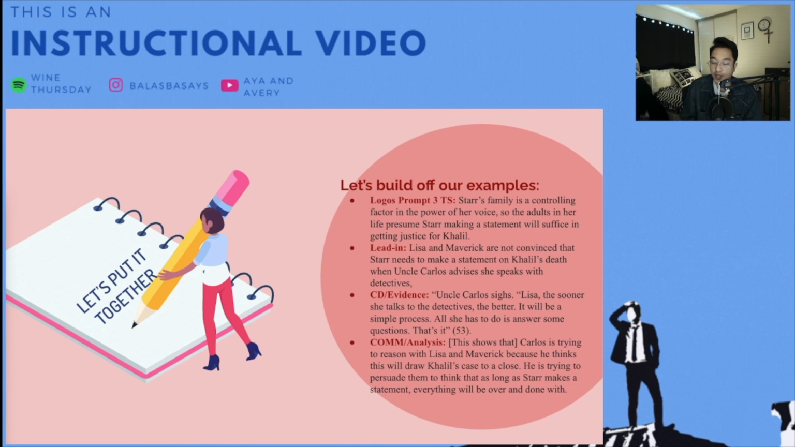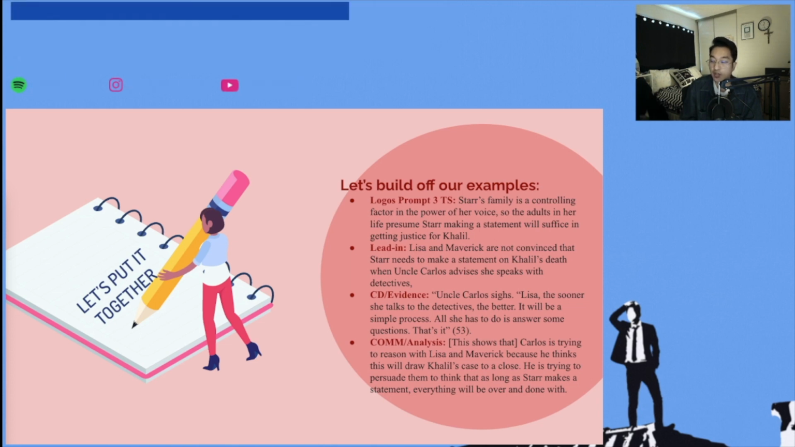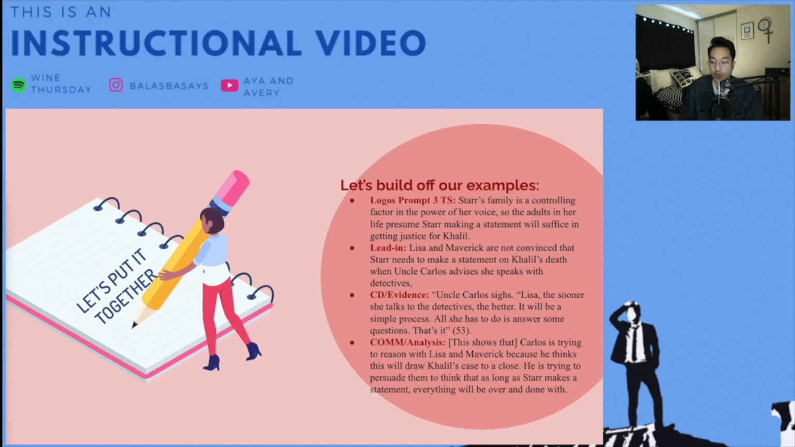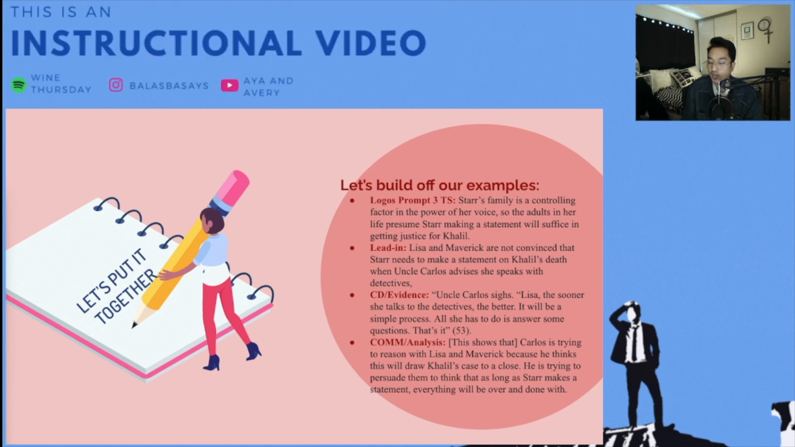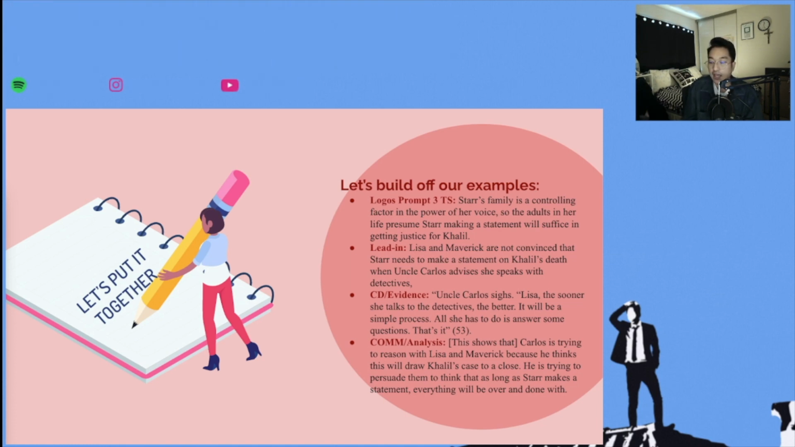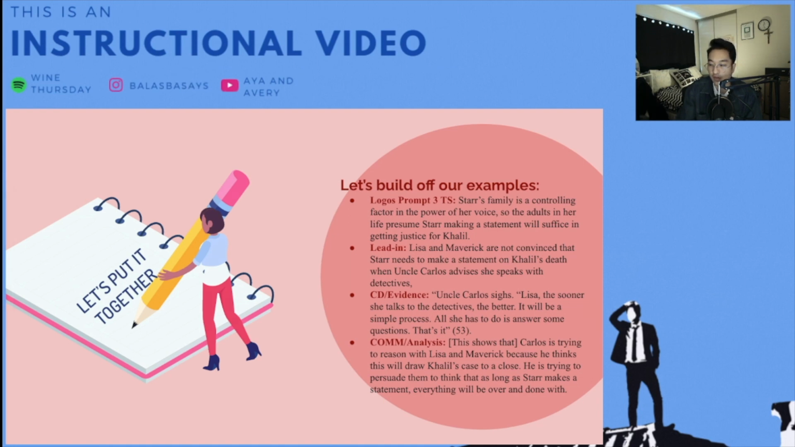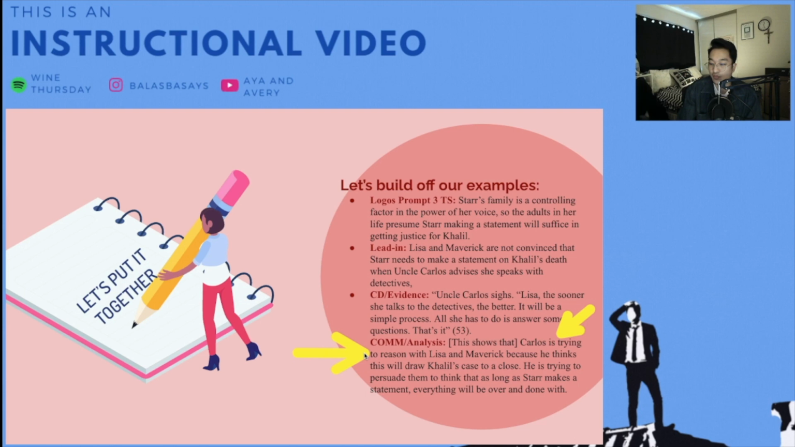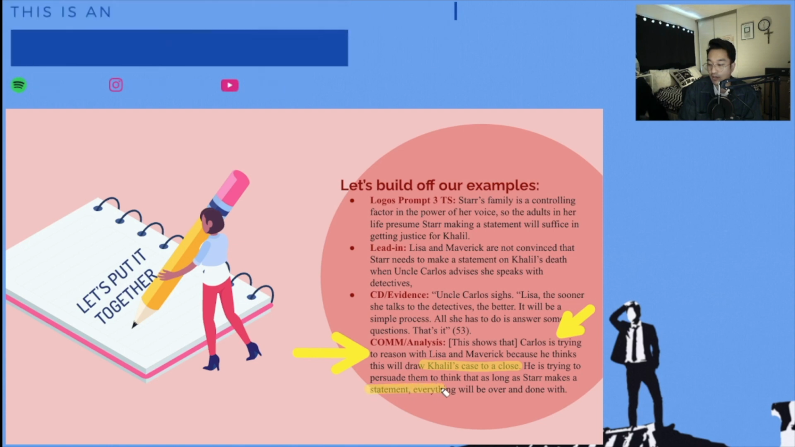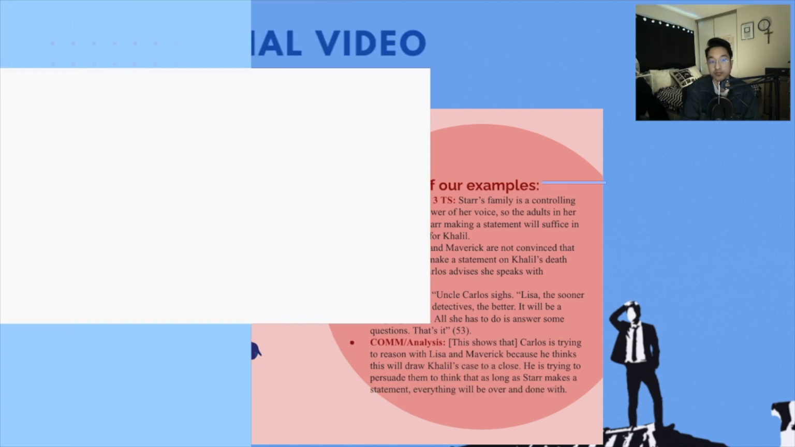"Lisa, the sooner she talks to the detectives, the better. It will be a simple process. All she has to do is answer some questions. That's it." This shows that Carlos is trying to reason with Lisa and Maverick because he thinks this will draw Khalil's case to a close. He is trying to persuade them to think that as long as Star makes a statement, everything will be done and over with. The logic and reasoning is pointing out that Uncle Carlos is trying to reason with Star's parents. But logically, he thinks that Khalil's case will come to a close so long that Star provides a statement, so everything will be done and over with.